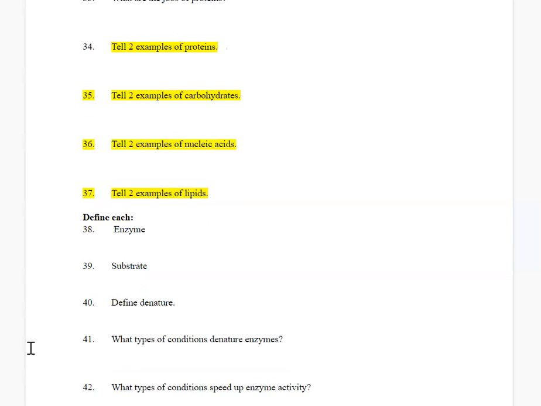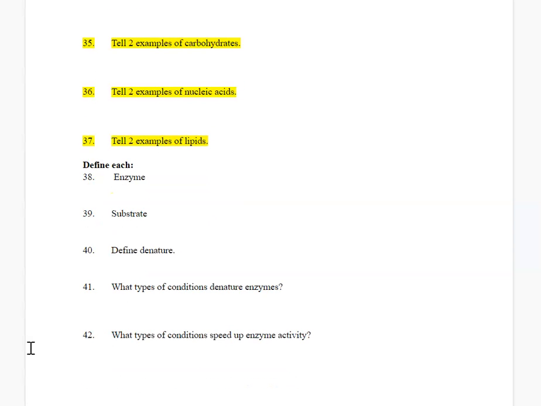And the last question, what types of conditions denature enzymes? So that would be high and low pH, high temperature. Low temperature does not denature enzymes, only high temperature. And salinity, so a high amount of salt. And what types of conditions speed up enzyme activity? Increasing the enzyme concentration or increasing the substrate concentration.